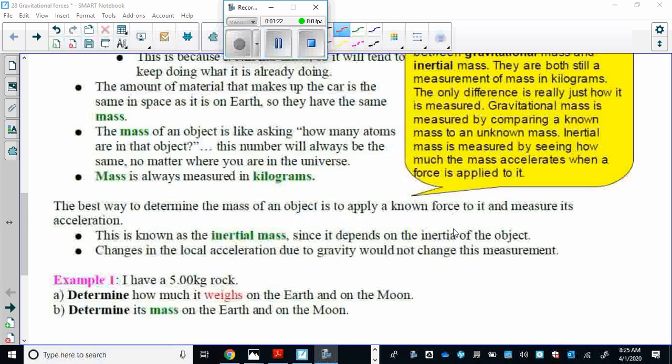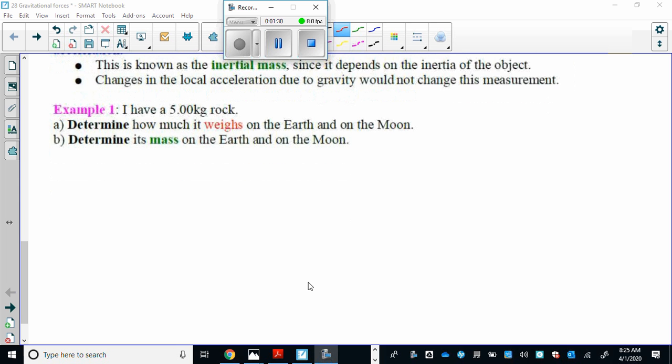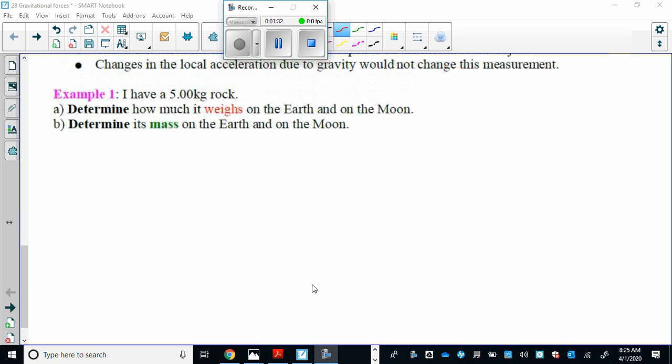All right, so you can read over the notes here. It talks a little about inertial mass. Inertial mass just means mass, so don't get caught up in the terminology there. Example 1 says I have a 5-kilogram rock. Determine how much it weighs on the Earth and on the moon.